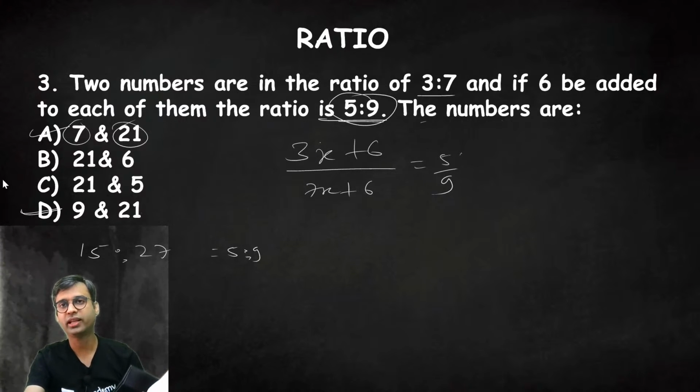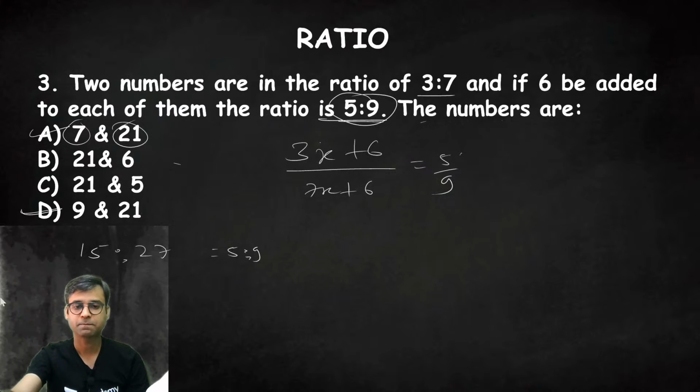Or you can calculate the value of x from here and then calculate the ratio, 3 into x and 7 into x. Got it?